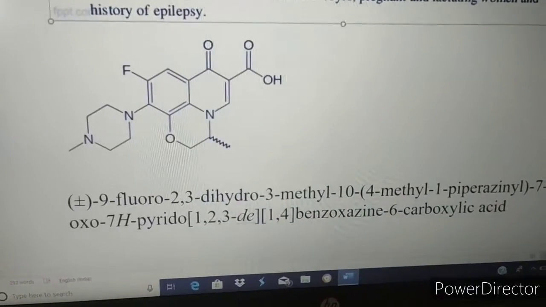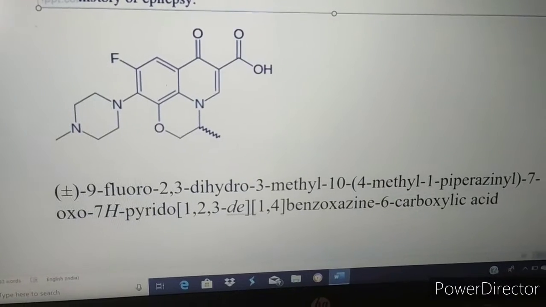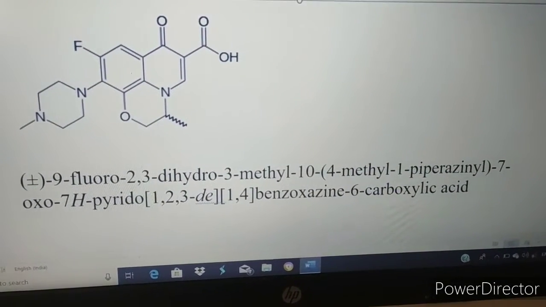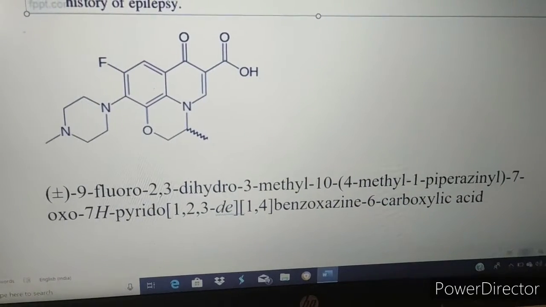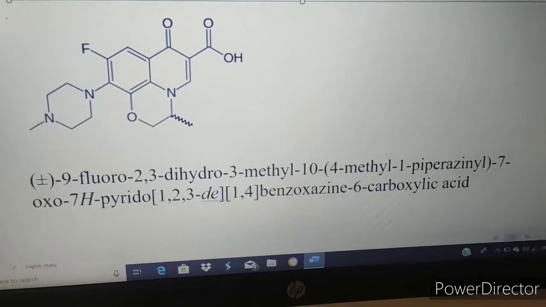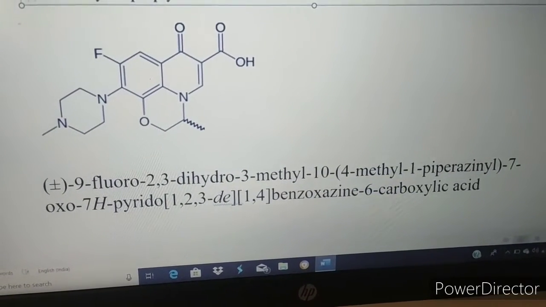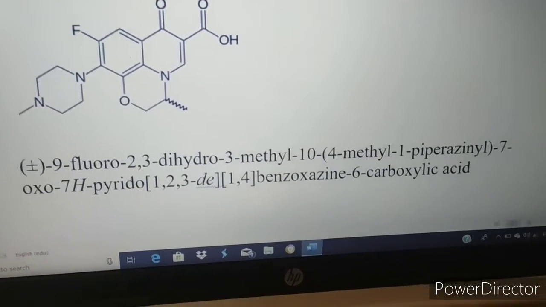So this is the structure, and the IUPAC name of this drug is 9-fluoro-2,3-dihydro-3-methyl-10-(4-methyl-1-piperazinyl)-7-oxo-7H-pyrido[1,2,3-de]-1,4-benzoxazine-6-carboxylic acid.